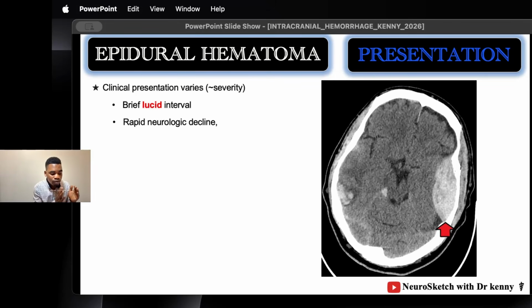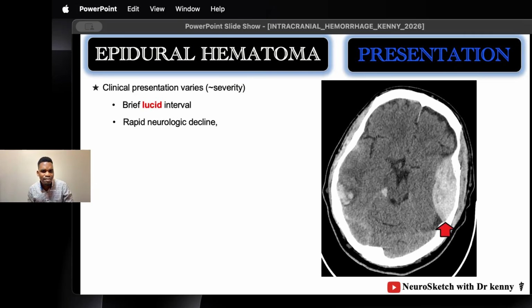that are intervened with periods of lucid interval are considered the classic presentation of epidural hematoma, even though sometimes it can happen in other forms of bleeding. What does it mean? You have loss of consciousness, and then you regain consciousness, you become clear-minded, you understand everything that was going on, and then you fall into another loss of consciousness. So you have two losses of consciousness, and in between you have a lucid interval, in a period of which you understood everything that was going on before falling into another loss of consciousness.